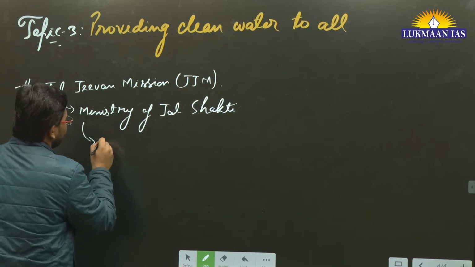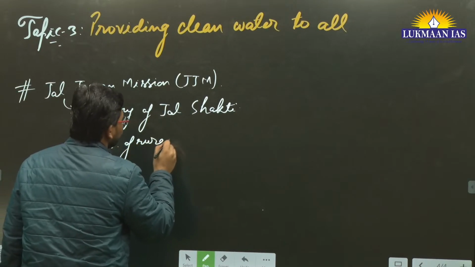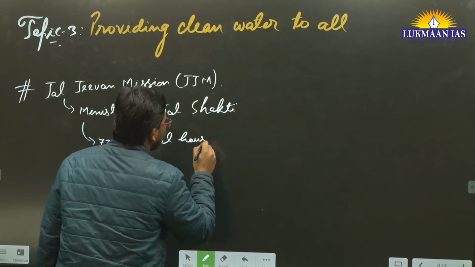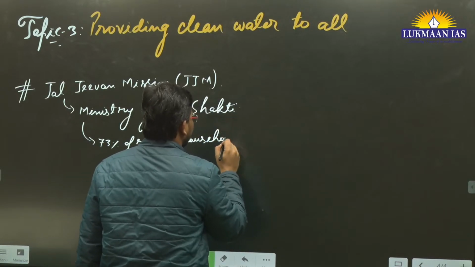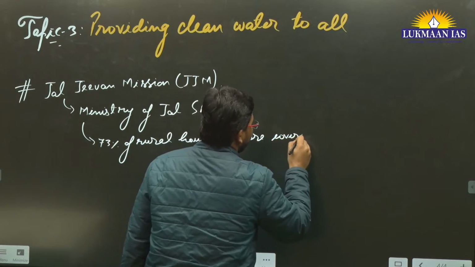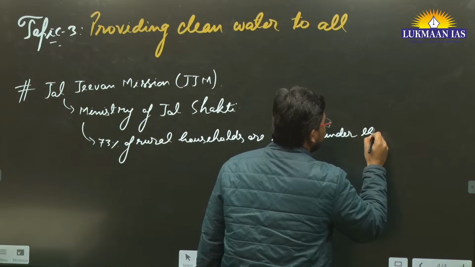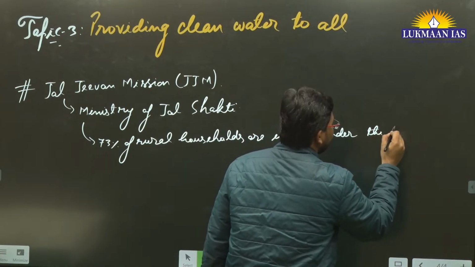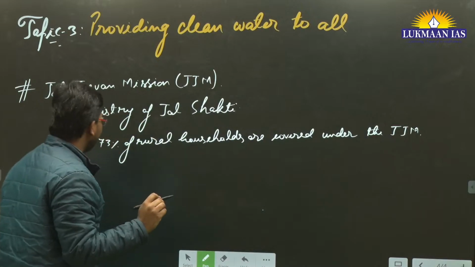They say 73% of rural households are covered under the Jal Jeevan Mission. Okay, they are covered under the Jal Jeevan Mission. This is one important factor.